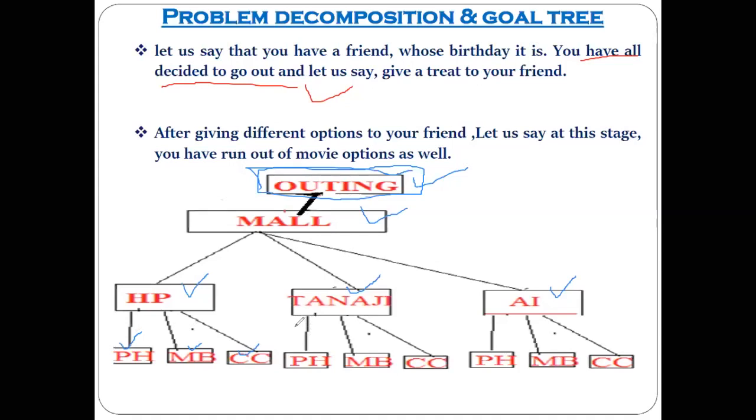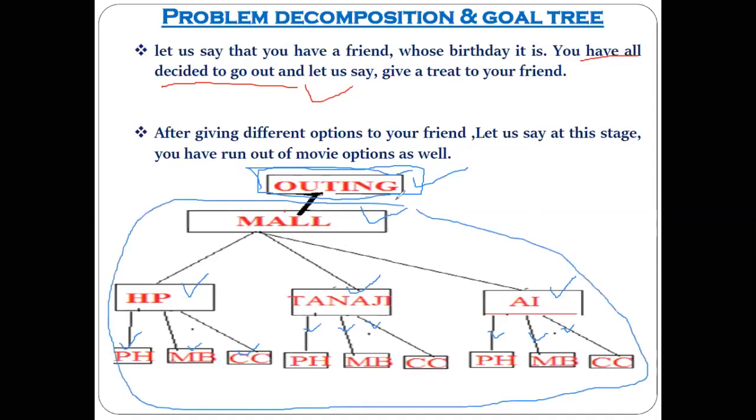So these three options are also applicable here. Correct? Because you cannot see all three movies at the same time. And here also these three options are applicable. And when you tell your friend all these things, your friend says no. Got the situation?